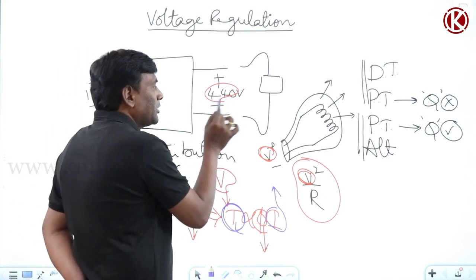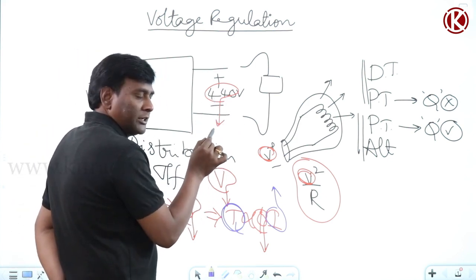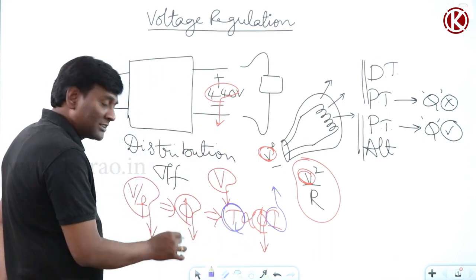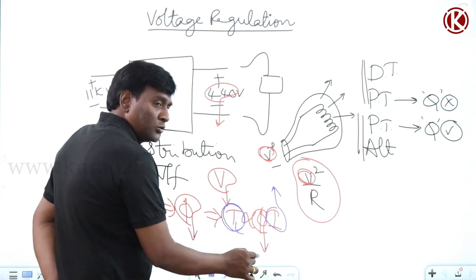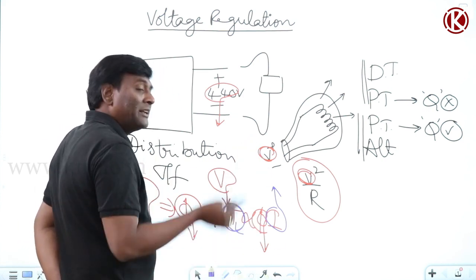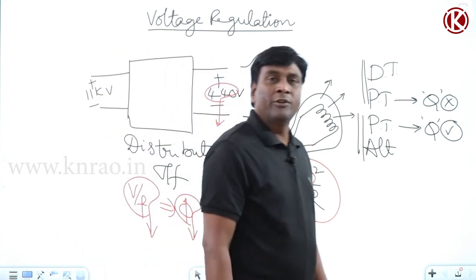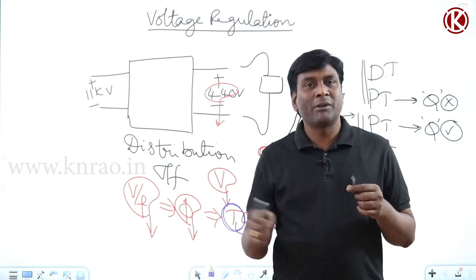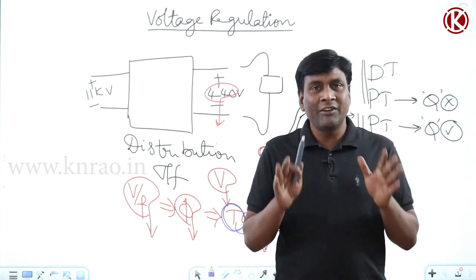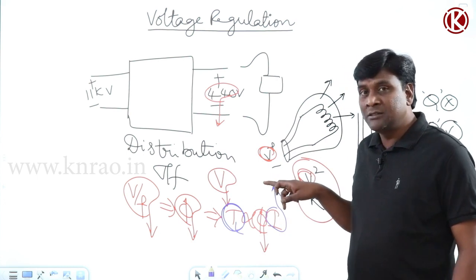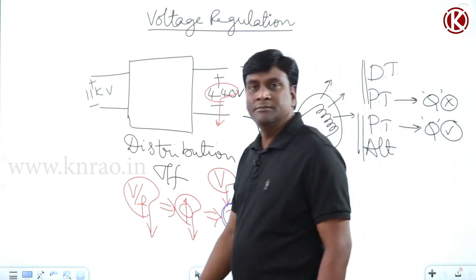Now, if this particular voltage is reduced much, V by F ratio is going to reduce much, operating flux is going to reduce much, and in order to meet the same load torque, my current increment can be more than designed value. For example, in my induction motor, if the copper wire in primary is designed for 10 amperes, if it is more than 10 amperes, my induction motor is going to burn.